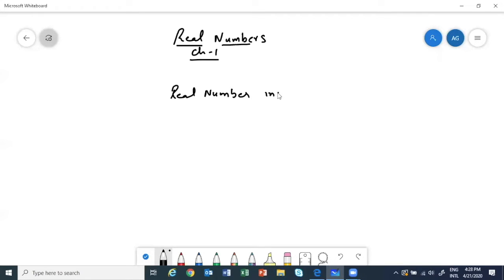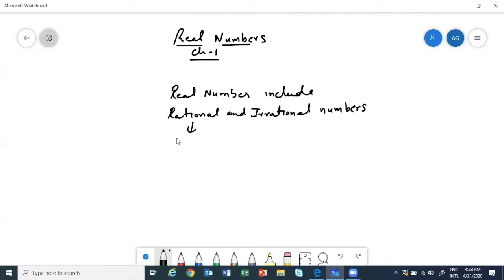include what? Rational and irrational numbers. So the number line that you were using till your 8th standard, from 9th onwards, it became the real number line, isn't it? Because all the possible numbers that we know till now can be plotted on the real number line. This we learned in our 9th standard, right?